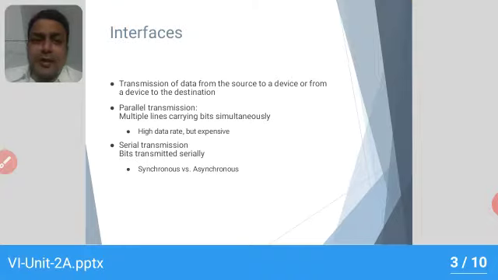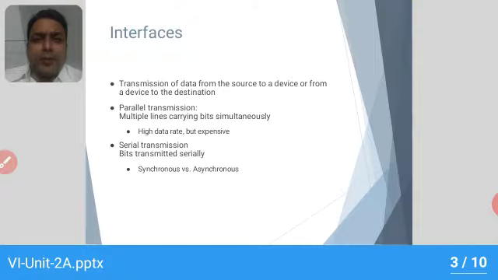In an industrial scenario, the data should be transferred from the sensor to the personal computer, or sometimes from the personal computer to the element which is used for the controlling action. So in both directions the data should be transferred, and this transmission of the data or the command signal should be done with the help of a bus. This bus will act as the interface between the instrument and the computer.